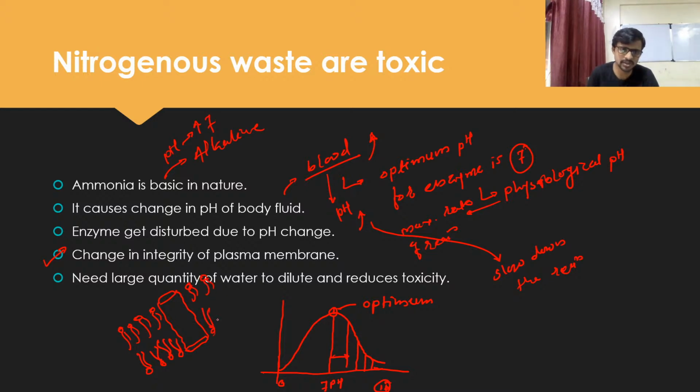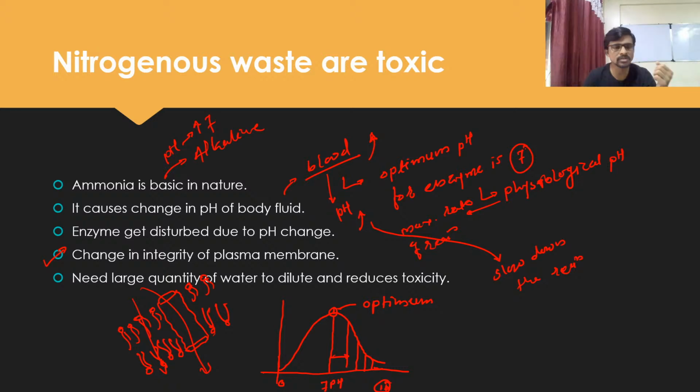That time this integrity of plasma membrane is also hampered, and due to that the transport of molecules or salts or minerals gets changed, and there is low integrity between the cell and the environment. So the integrity is also lost because of change in the plasma membrane.